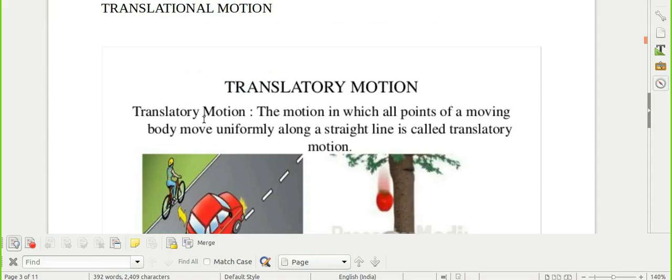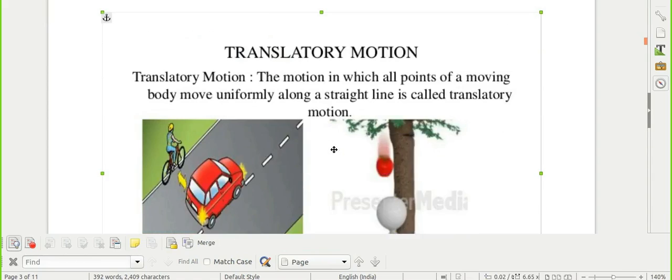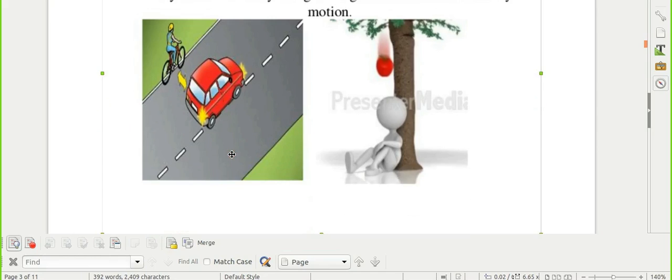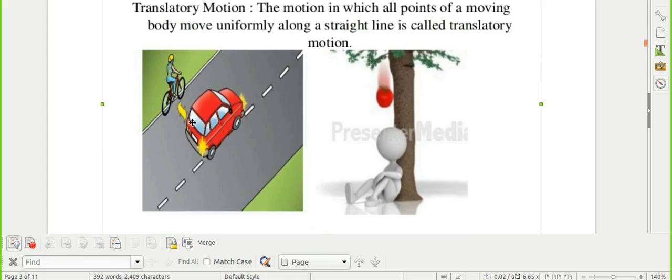Now we will study translatory motion. See with an example. In the picture, we can see the car is moving in a straight line and all the parts of the car are moving in the same direction. This type of motion is called rectilinear motion, in which all the parts are moving in the same straight line.